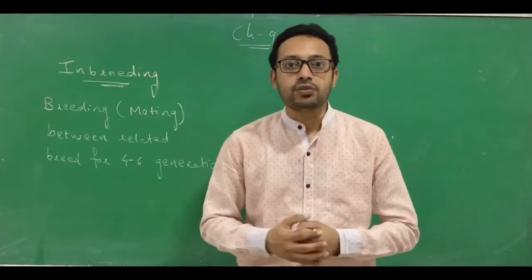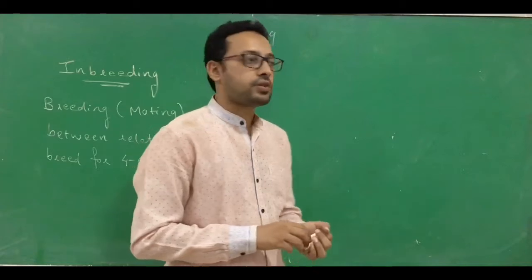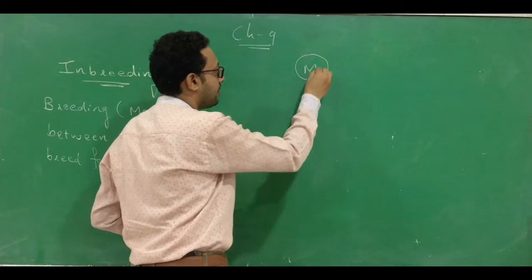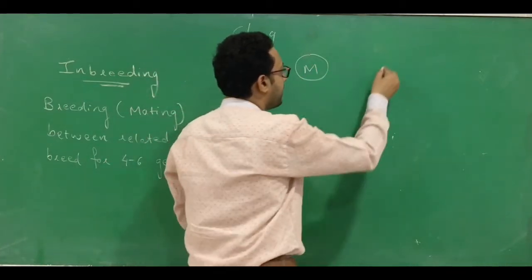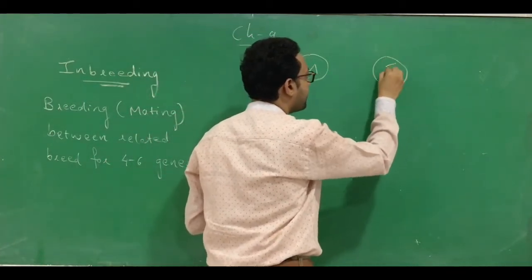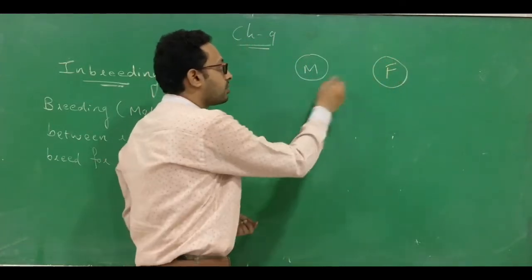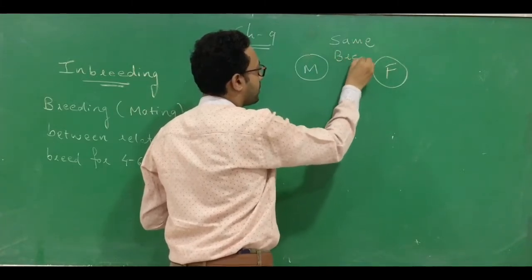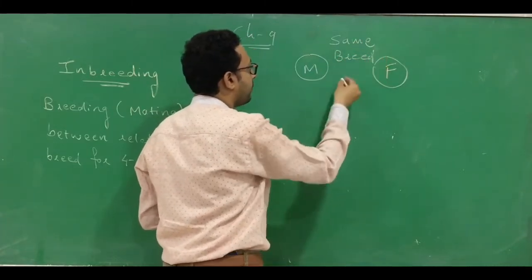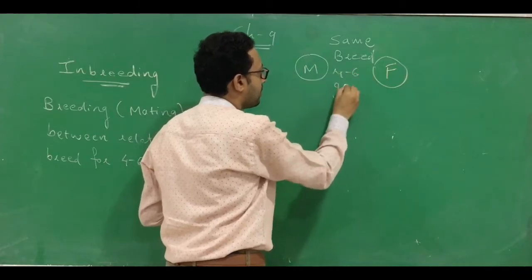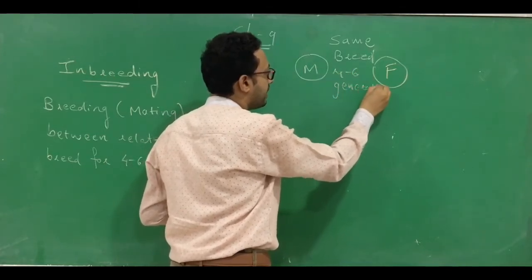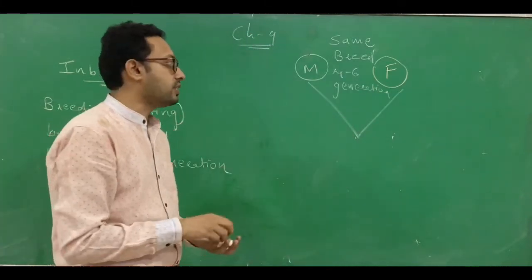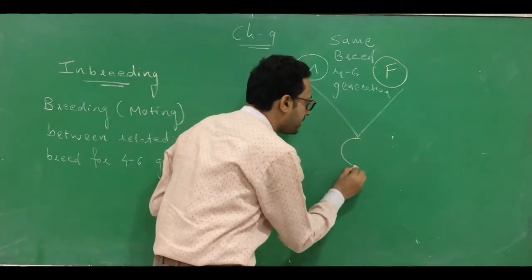Now we have to see how we can perform this inbreeding process. We select one male and then we select another one, a female. Both should be of the same breed, or they have a common ancestor for 4 to 6 generations. This is the selection criteria in inbreeding. Now the mating occurs between these two, and the resultant progeny is produced.